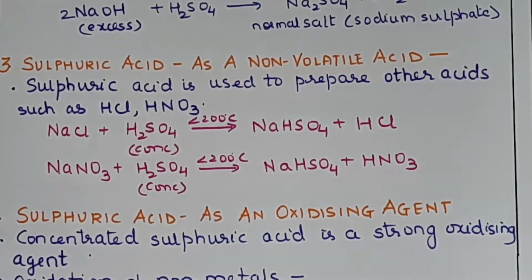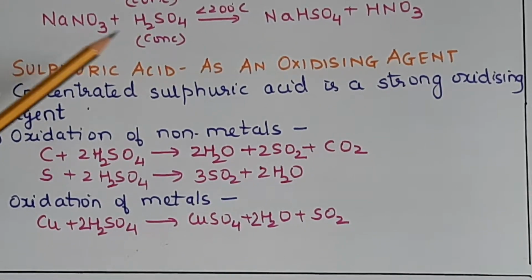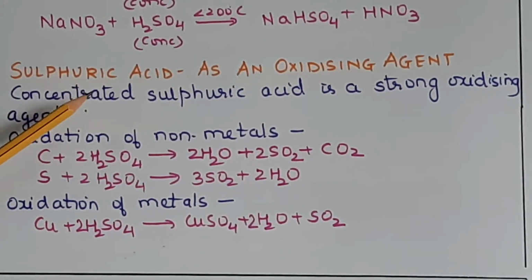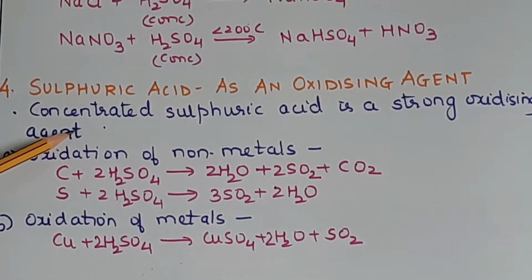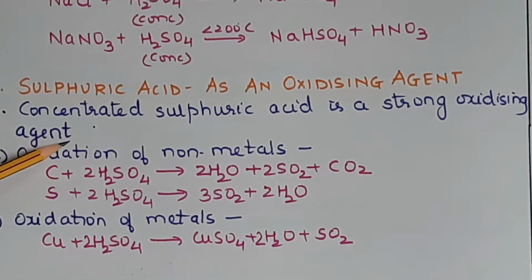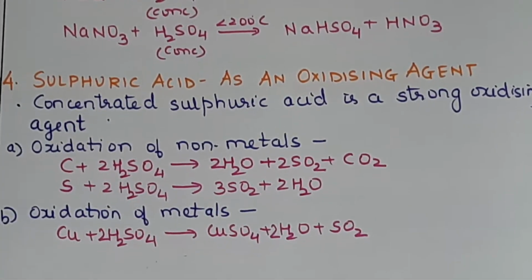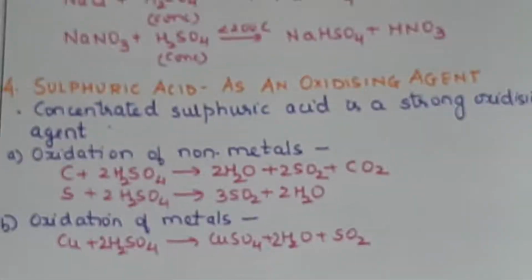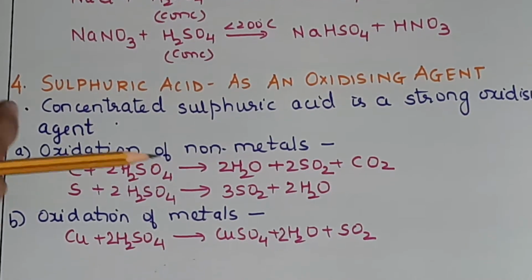Okay, clear? Now coming to the next property, sulfuric acid as an oxidizing agent. Sulfuric acid is a strong oxidizing agent because it undergoes thermal decomposition to give nascent oxygen. Nascent, you understand? Nascent means just formed, and it is very, very reactive. So externally we are not adding oxygen.